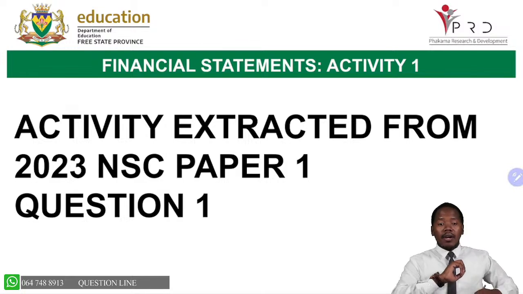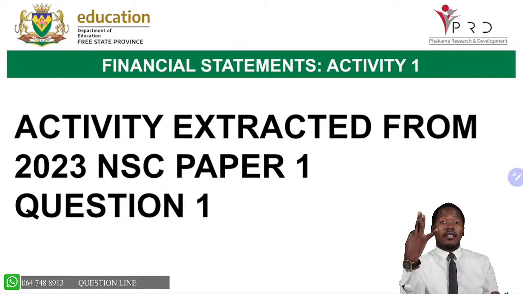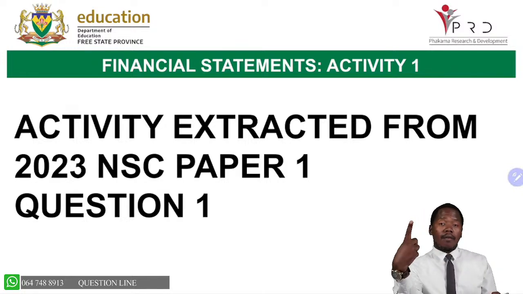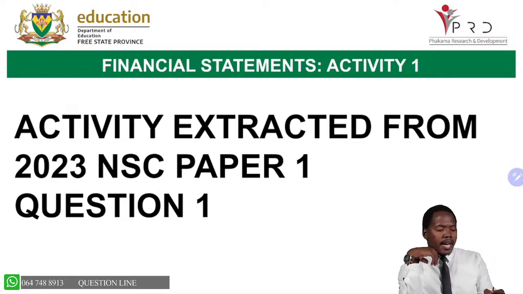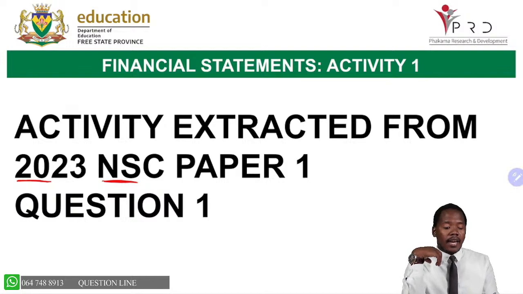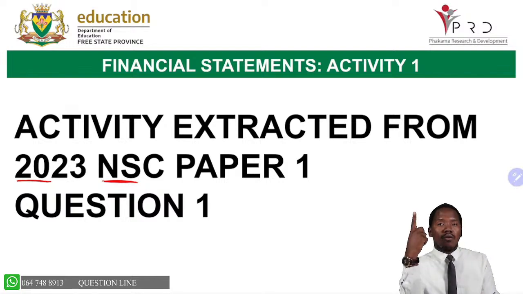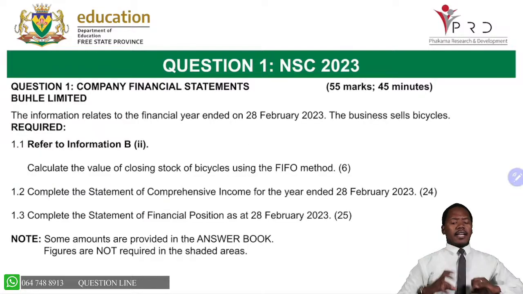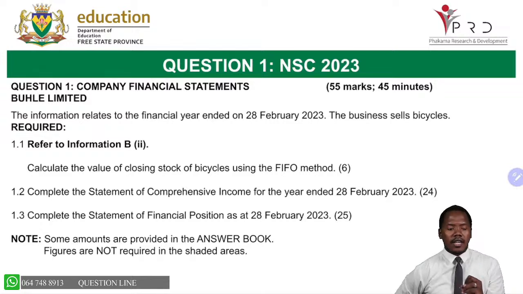Right, now what are we looking for here? We are going to do 3 activities. This is our first activity. This activity has been extracted from our National Senior Certificate Paper 1, Question 1. Right, now what are we looking at in this activity? Let us just read together here. This is company financial statements, Buhle Limited. The following information relates to the financial year ended 28 February 2023.